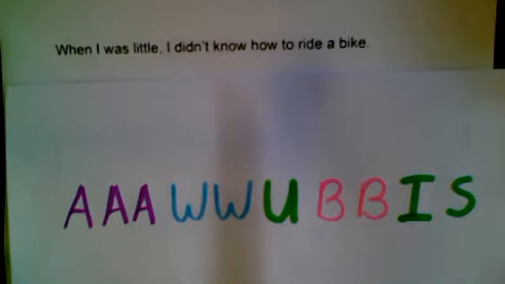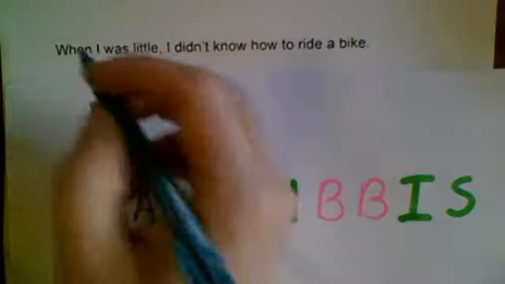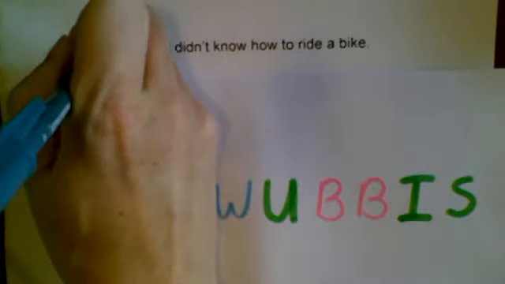And we could do all sorts of different sentences from when I was younger or when I was little. Like, when I was little, I liked to jump up and down. When I was little, I didn't know how to read. So we could do all sorts of things. What you notice is it starts with the word when, which we're going to learn is one of your AUBIS words, and it has a comma.